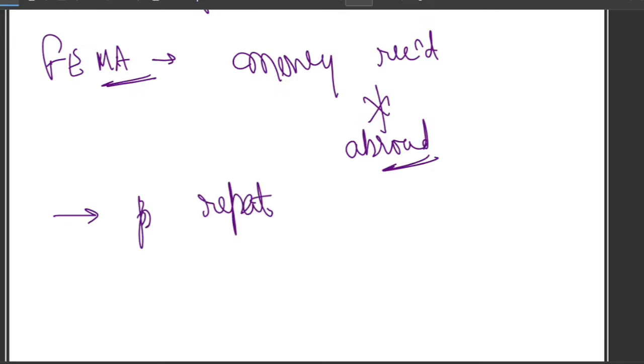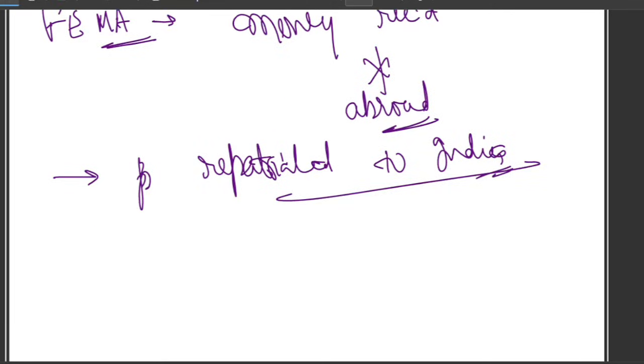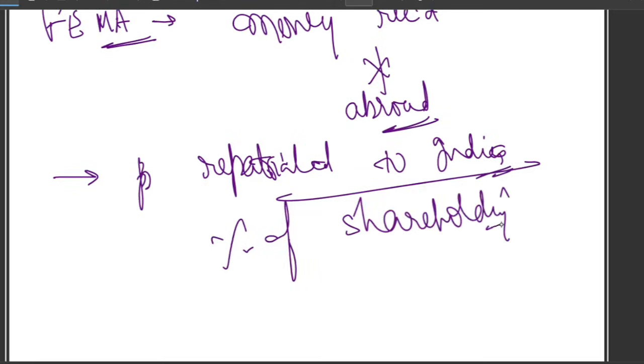You have to bring that money back to India. And the time limit depends on the percentage of shareholding. Please understand, it is a two-step rule.